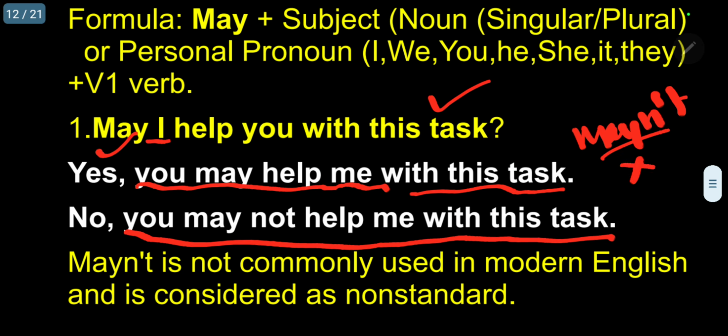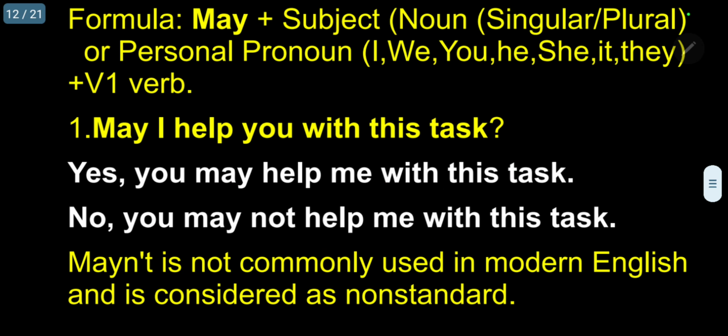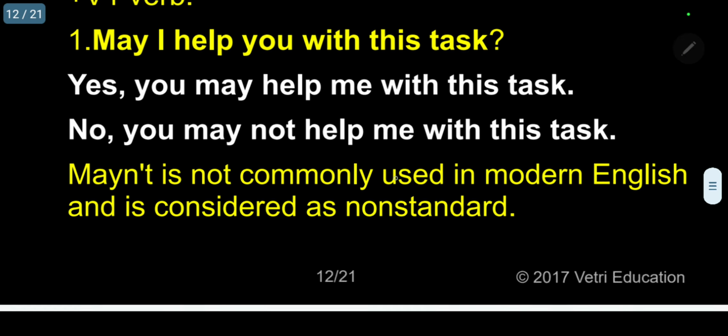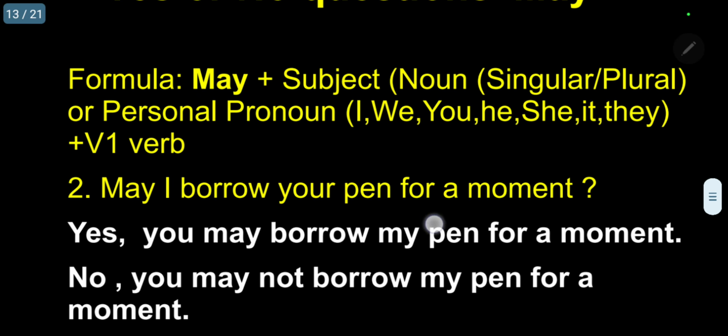So, the interesting information is the secondary auxiliary verb: when you are using a negative, we have to use it separately, may not, will not. Like that we have to use. Kindly follow me. In this case, mayn't is not commonly used in modern English and is considered non-standard. Please follow. Now question number 2.